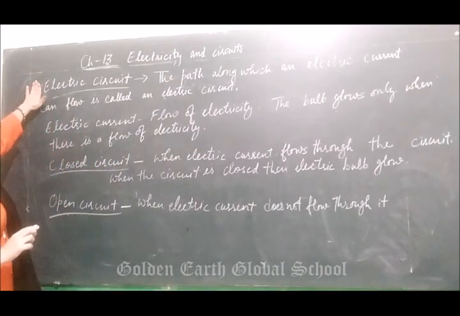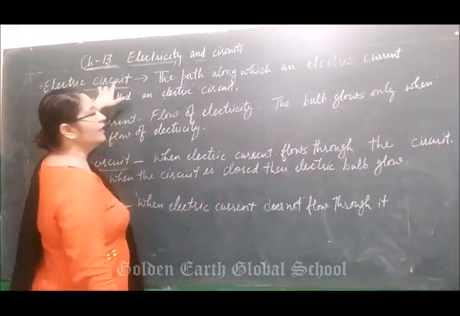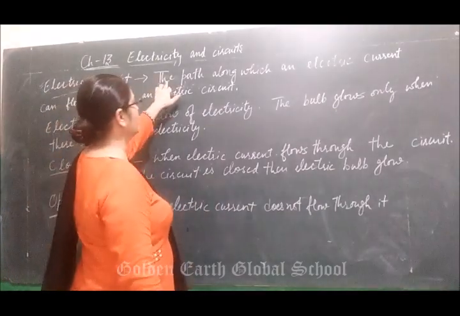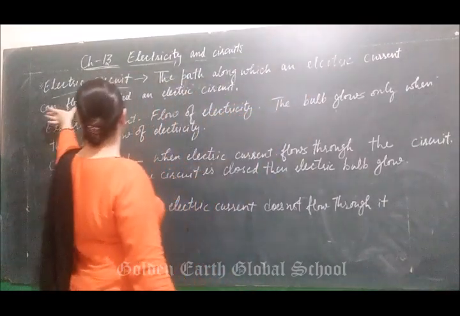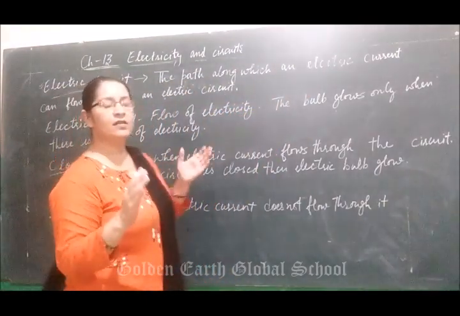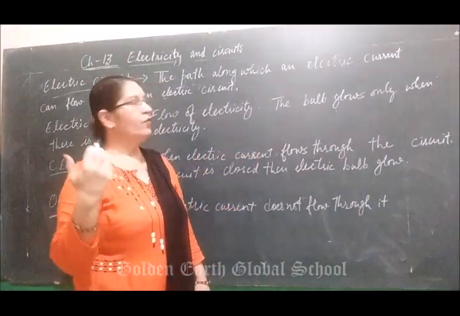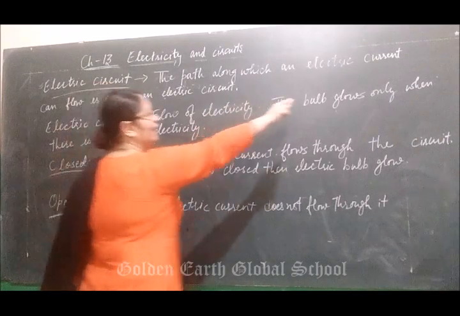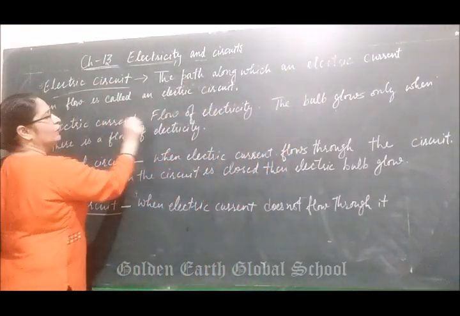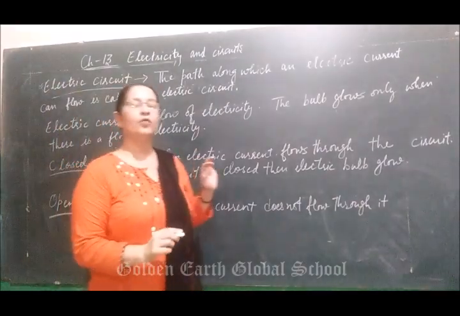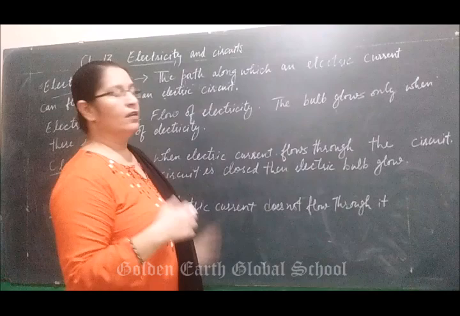Next topic is electric circuit. What is an electric circuit? An electric circuit is the path along which an electric current can flow. Means it acts as a path through which an electric current can flow. So what is electric current? What do you mean by electric current? That is the flow of electricity.